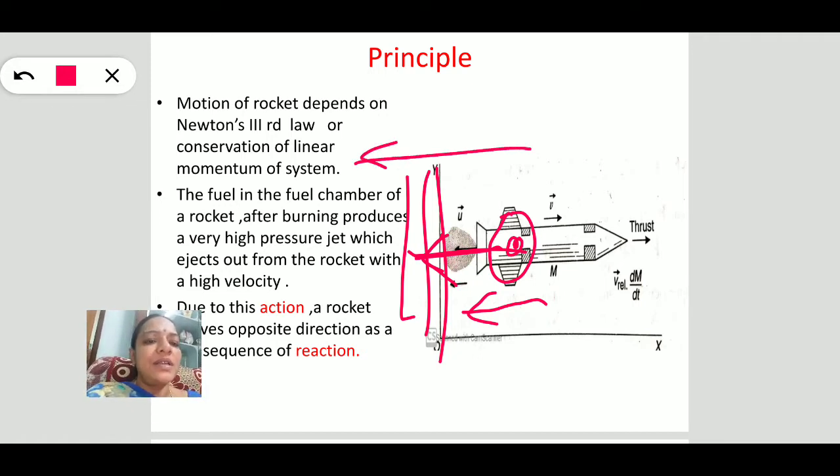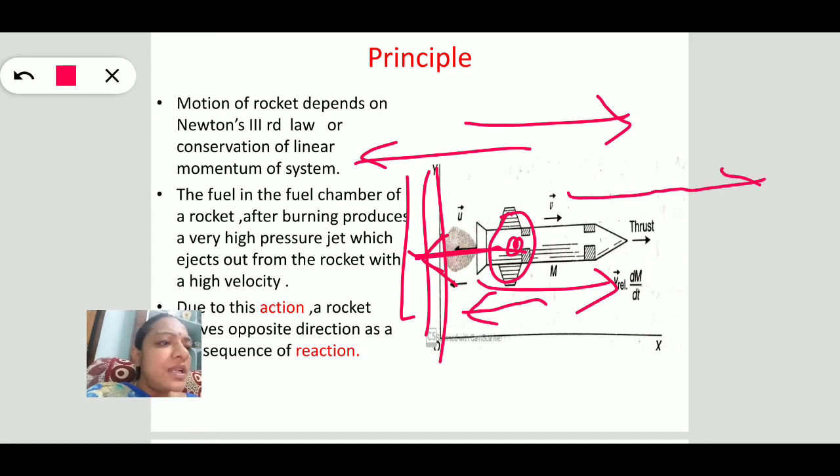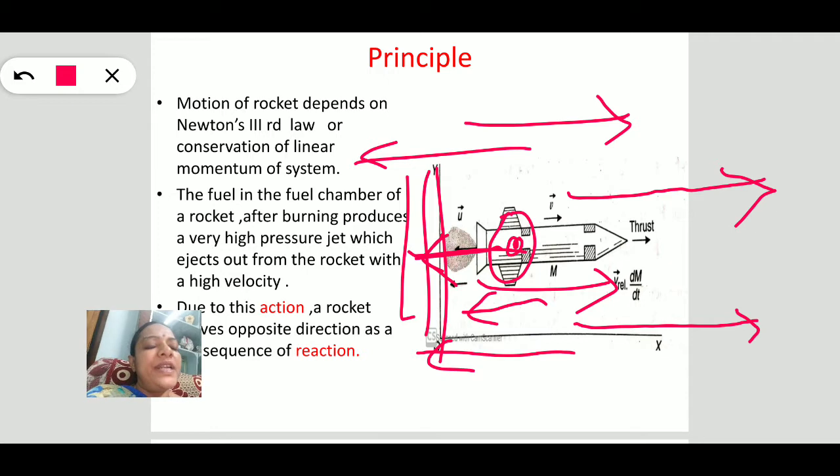According to Newton's third law, for every action there is an equal and opposite reaction. So the reaction acts on this rocket in this direction, and due to this reaction the rocket moves like this. As long as the gases are ejecting from the nozzle, the rocket keeps moving in the upward direction.